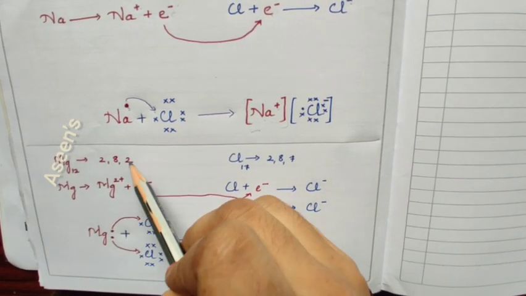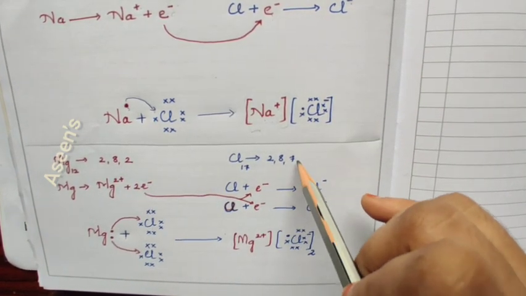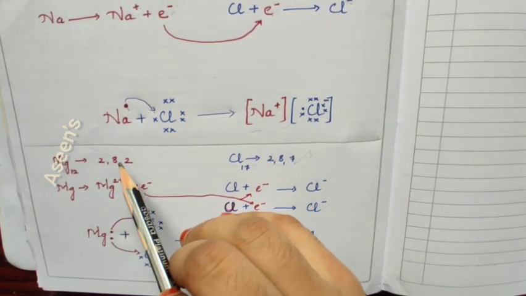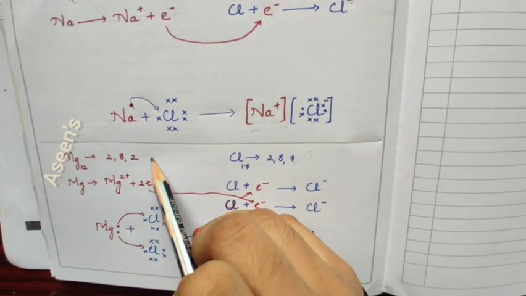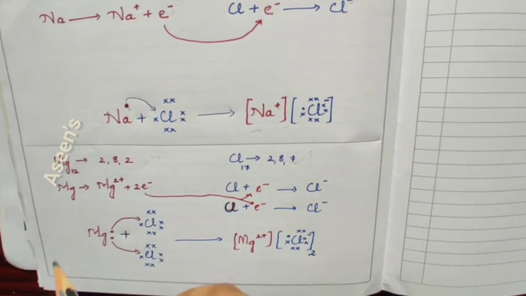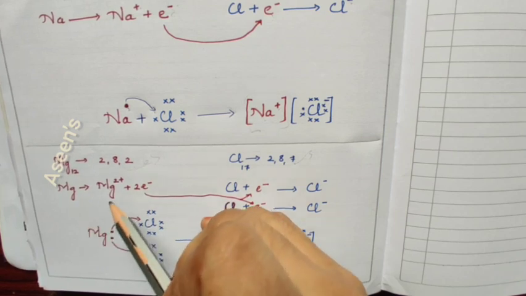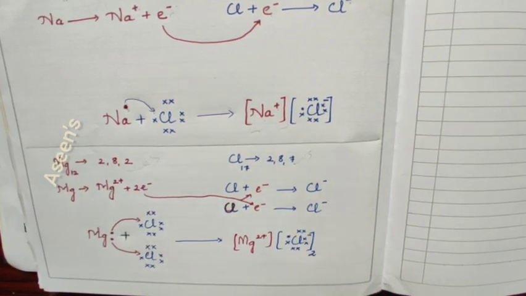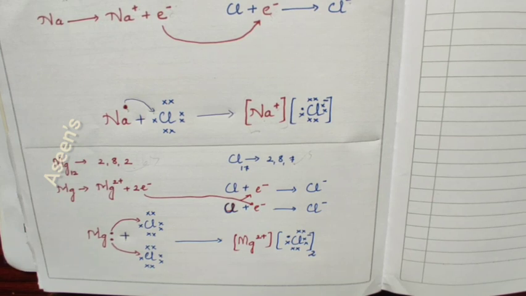Now see here, in case of chlorine, we know that either we need to add 1 or remove 7. In case of magnesium, either we need to add 6 or remove 2. Removing 2 sounds better because gaining 6 is not at all possible. And see here, metals won't take. Metals are electropositive. This we will be dealing with in the periodic classification chapter. So metals will never take. They are givers.